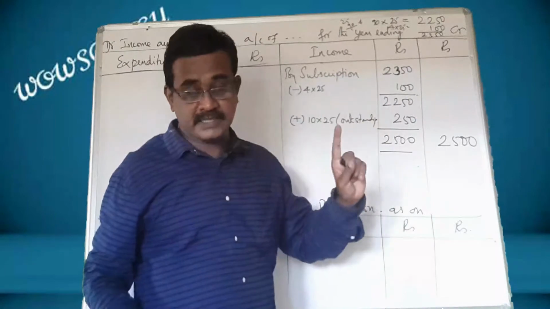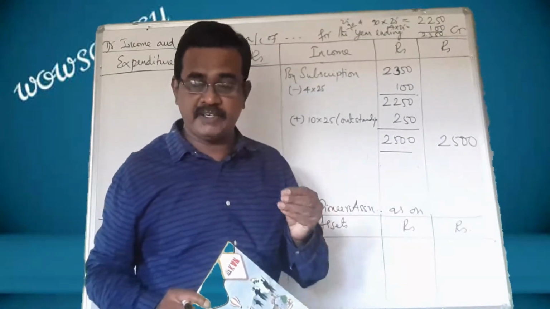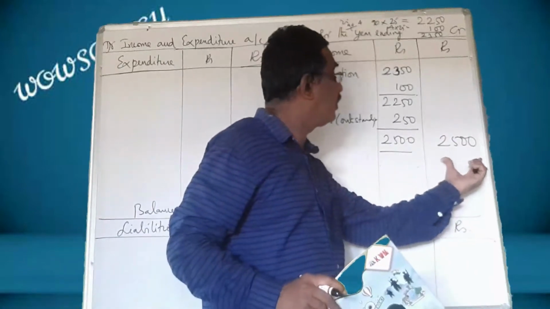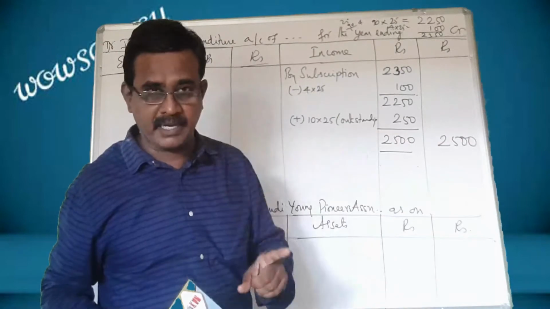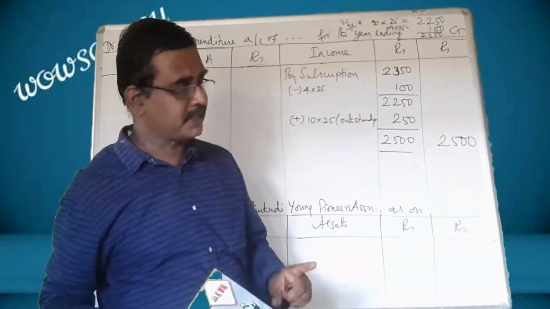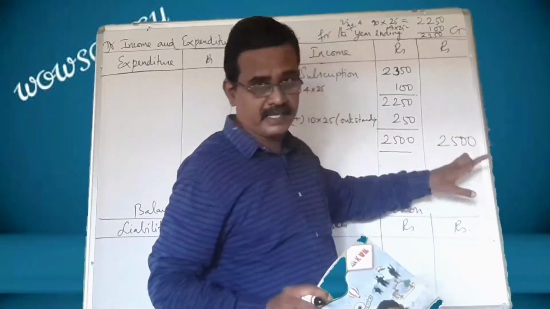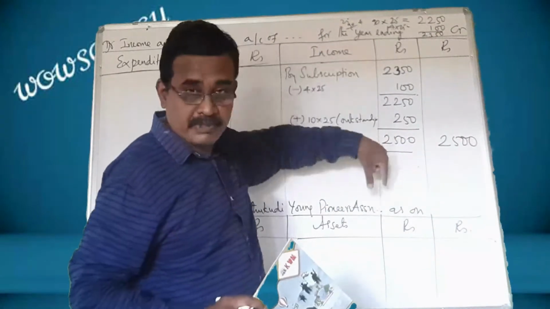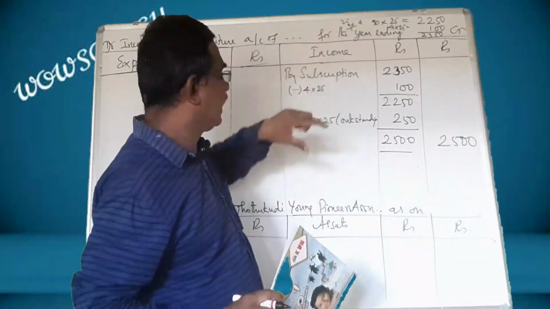At the beginning itself I told you that if the number of members is given, it will be very easy to find out the amount which should be shown in the outer column. Here 100 members, each member has to pay 25 rupees. So this is the amount which should be shown in the outer column. We have got that. But what is the procedure to be followed? How to show that in the income and expenditure?